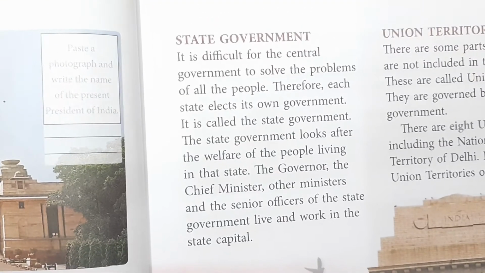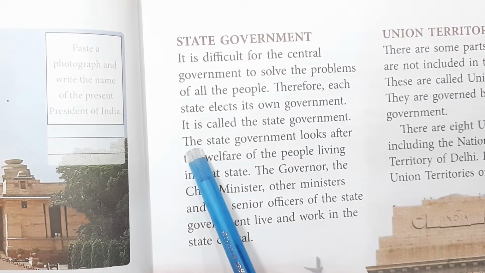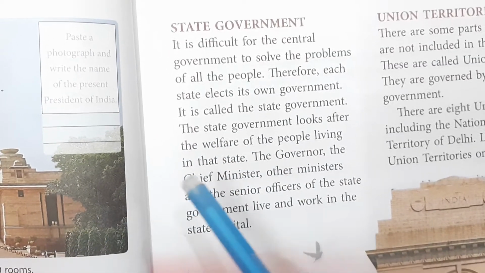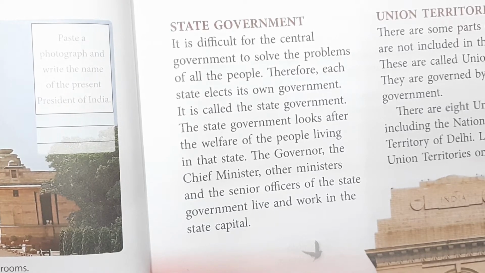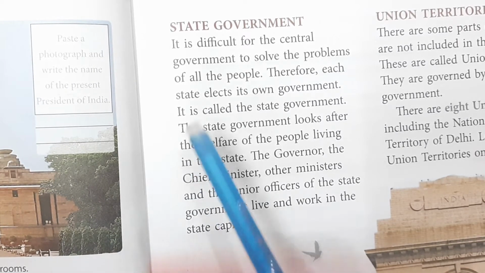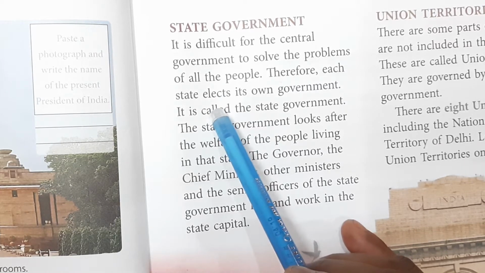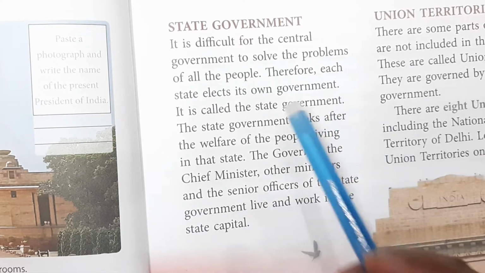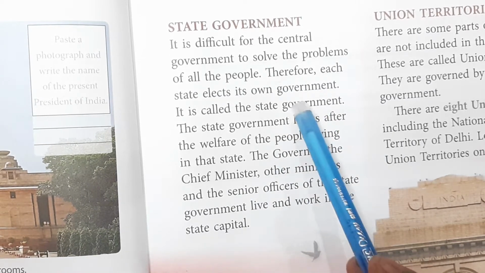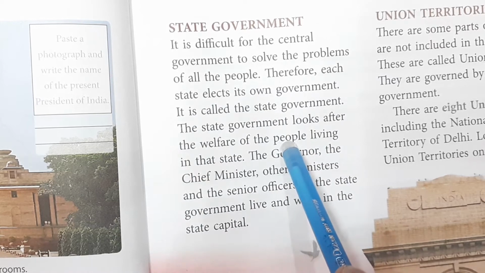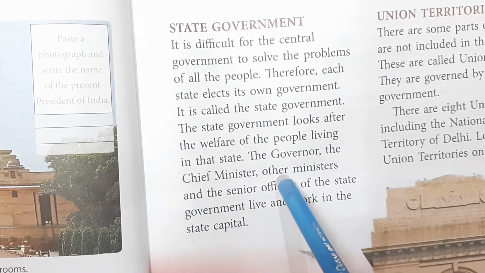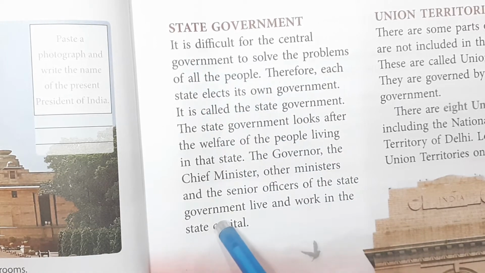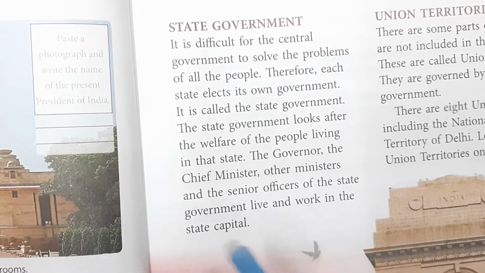Next, coming to the state government. Our country is divided into 28 states and 9 union territories. Again, these states are divided into districts. Now we are living in East Godavari district, and Kakinada is the head of East Godavari district. Problems faced by the people of the state are solved by the state government, which is looked after by the people living in that state.